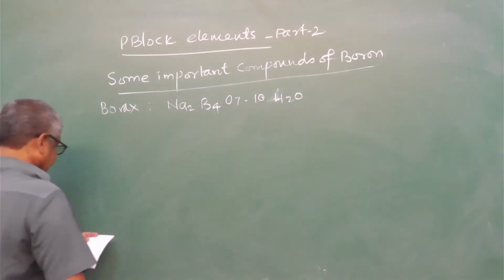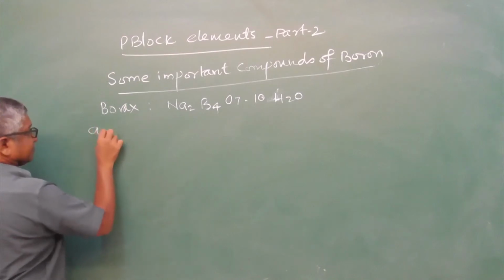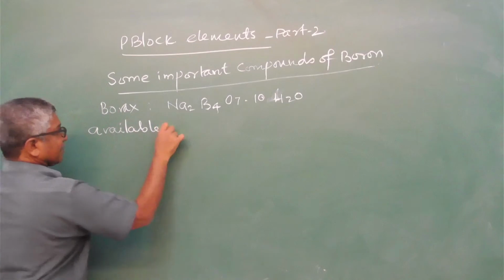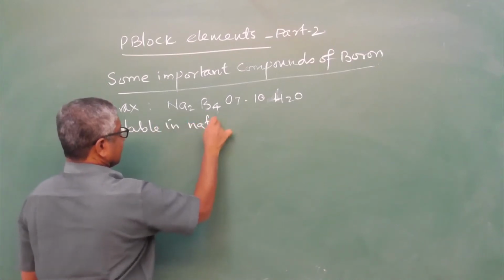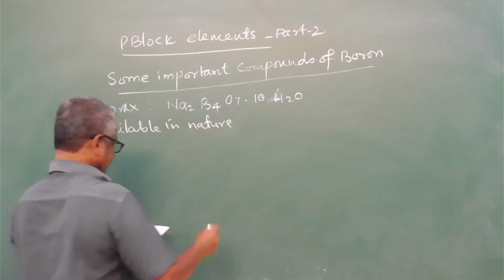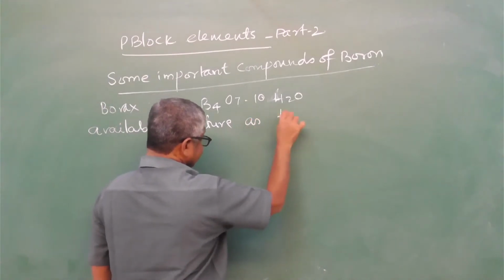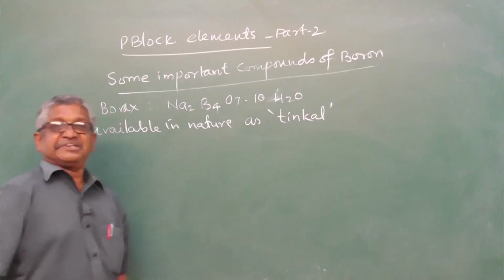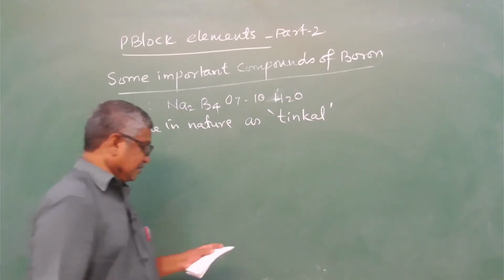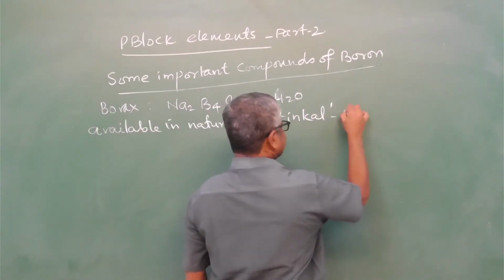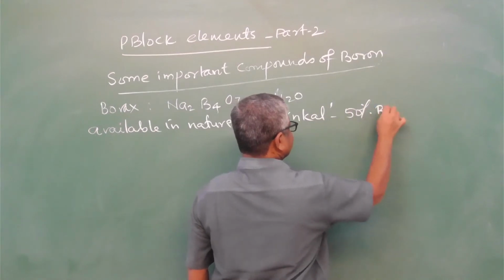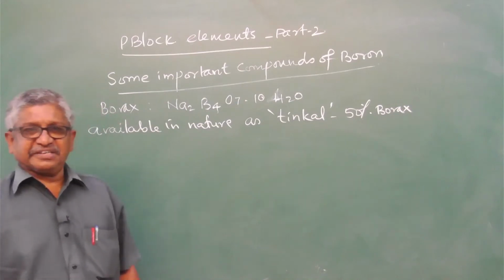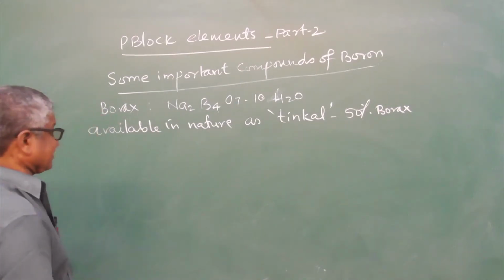It is available in nature as Tincal. Tincal is 50% borax.